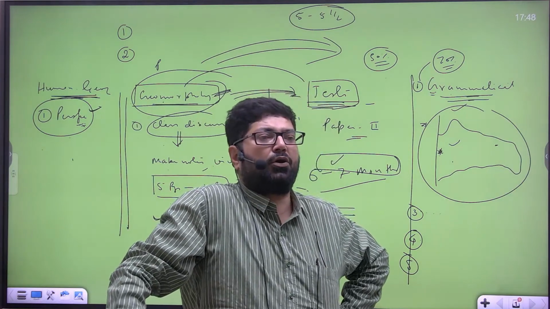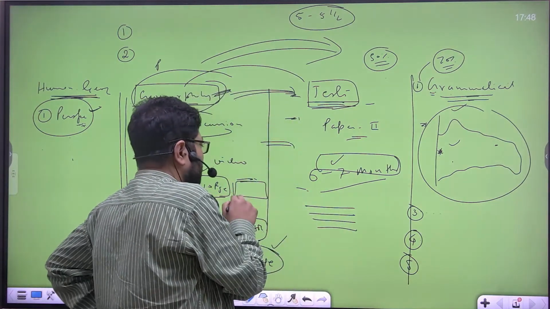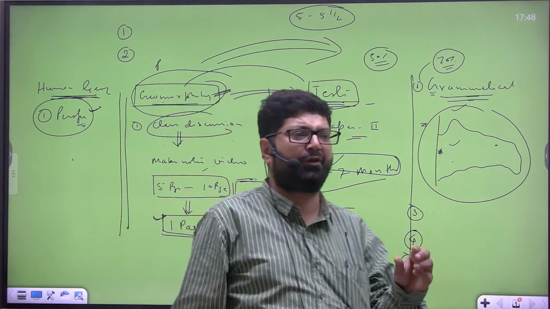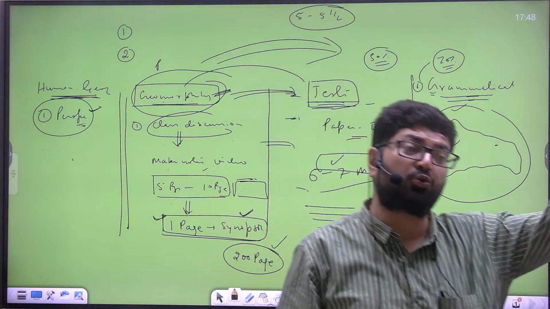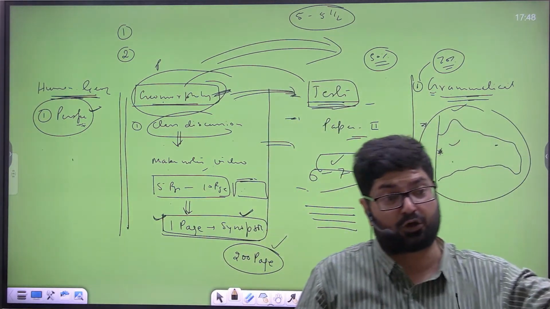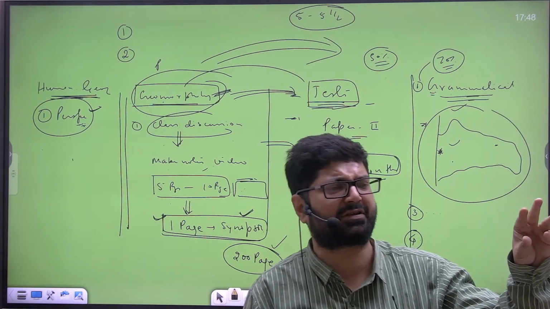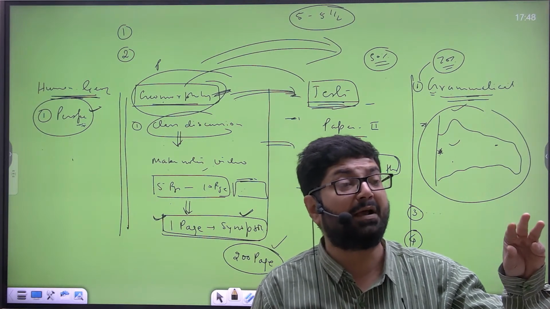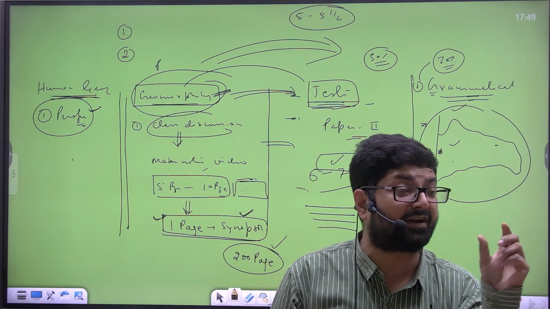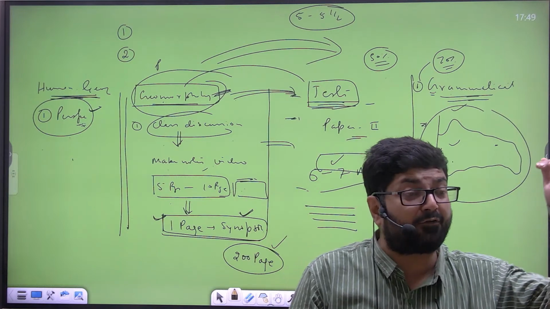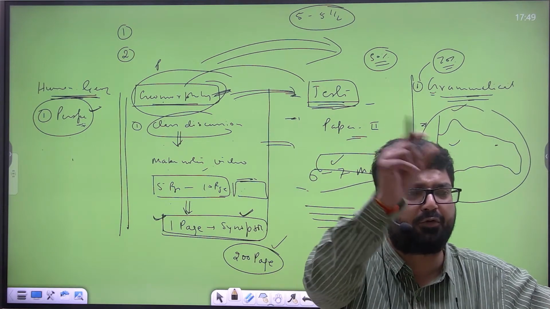Then later on you can be selective. Once you have made the synopsis, you will know that it is also useful in GS and you can't afford to skip it. If you don't feel interested in a topic like climatology, you can skip it, but first go through the entire syllabus, make the notes and the synopsis. At the last moment, you can be choosy and choose 70% of the topics to attempt. But if a question comes from the 30% you left, and you have gone through the entire syllabus, you will be able to write something and fetch some marks.